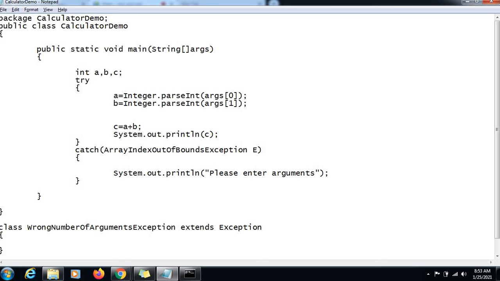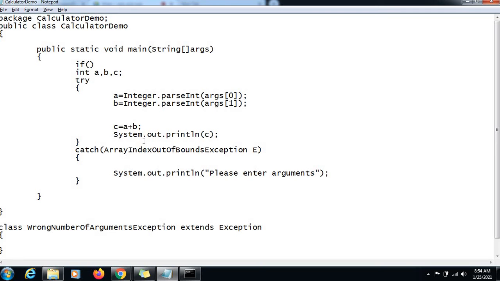Because if the arguments are of the correct number, then only we want to go ahead in the program. Otherwise the whole program we want to ignore, isn't it? That number of arguments is the first check in our program. If the number of arguments is checked, then it will move ahead and do the operation.